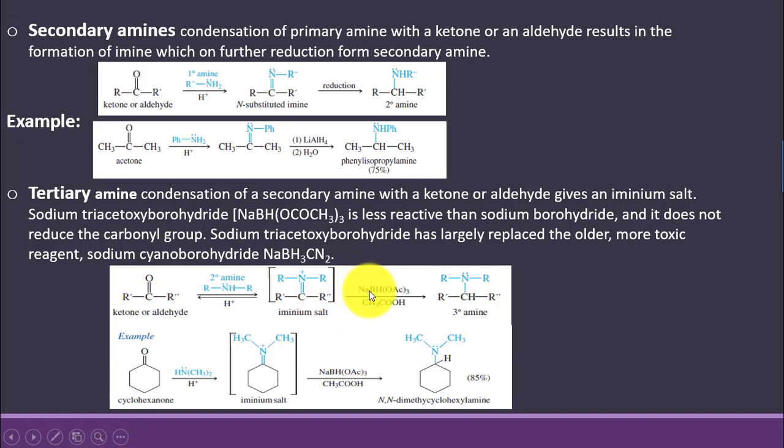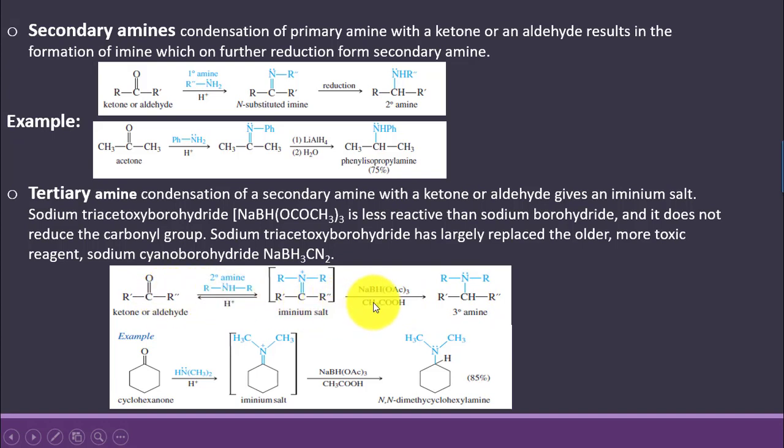So here we say that we will use sodium triacetoxyborohydride, that is a mild reducing agent as compared to sodium borohydride. It will only reduce this iminium bond to the amine but does not reduce this carbonyl bond.